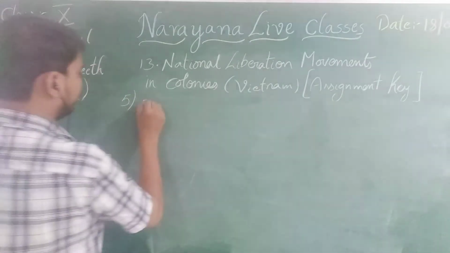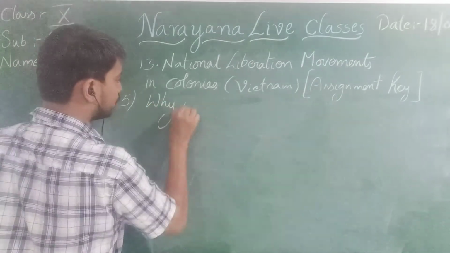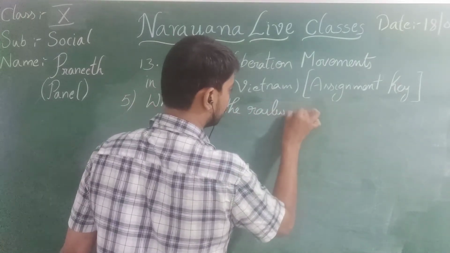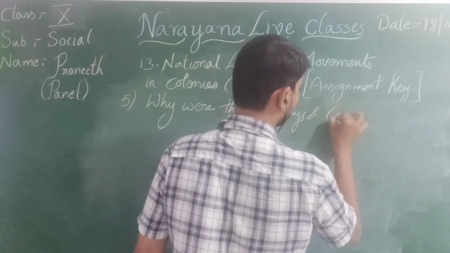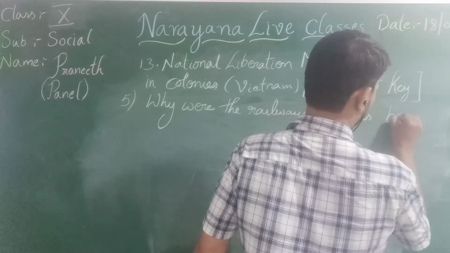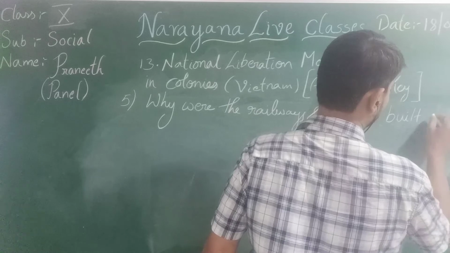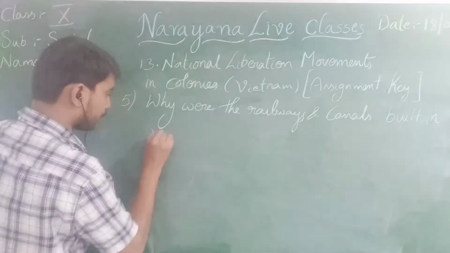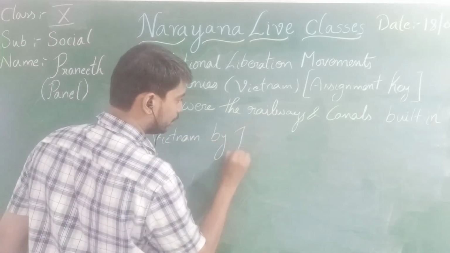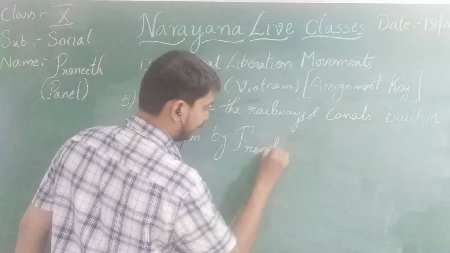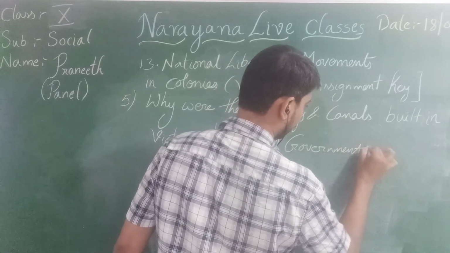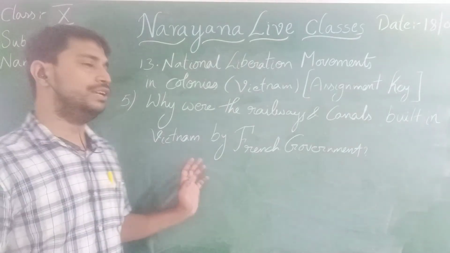Why were the railways and canals built in Vietnam by the French government?